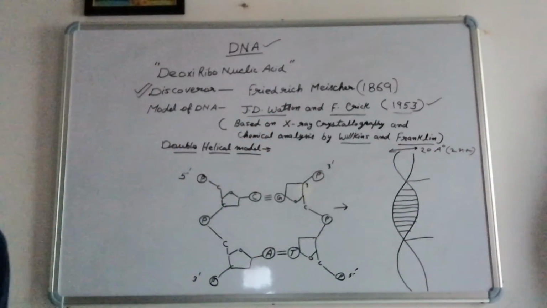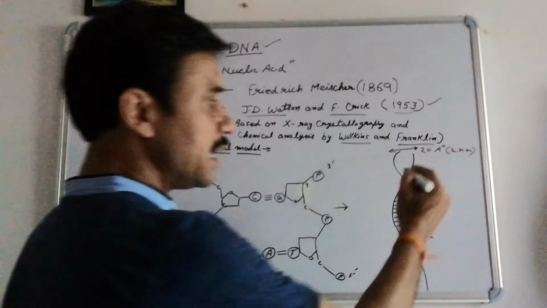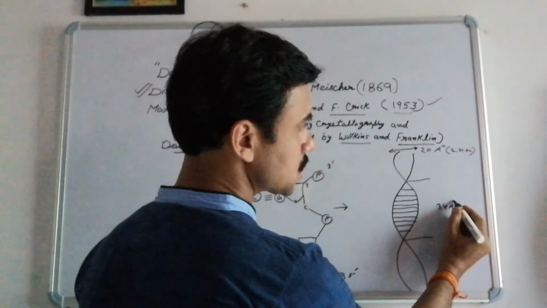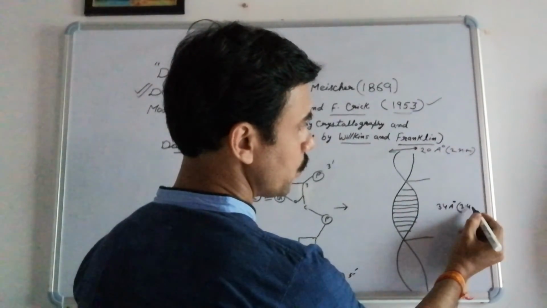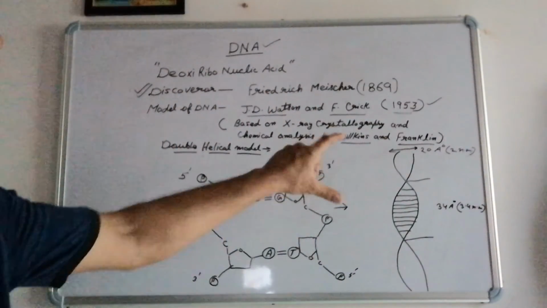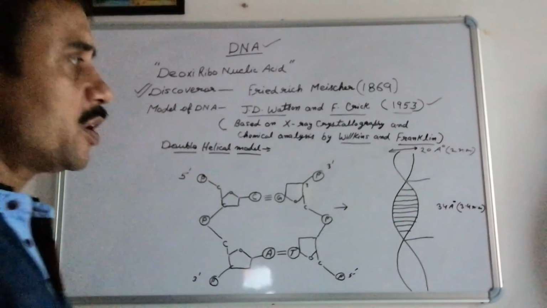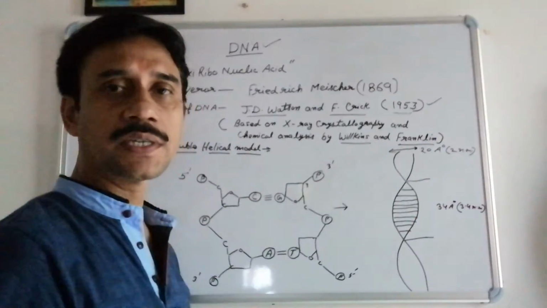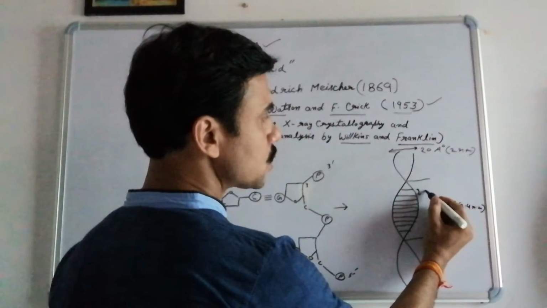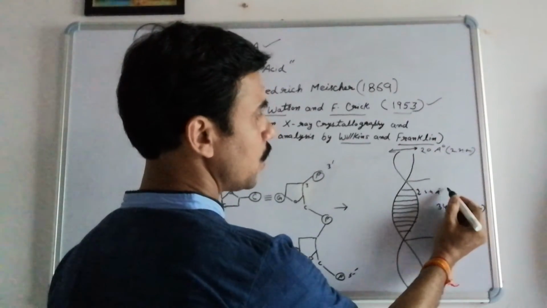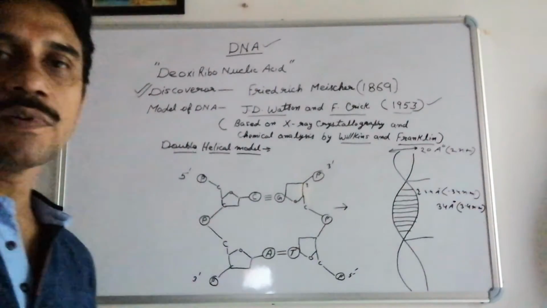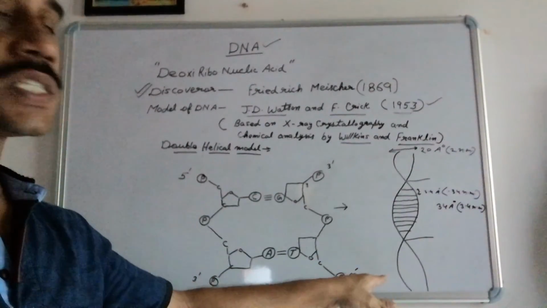So 10 pairs of nitrogen bases are present in one loop, and the entire loop has a distance of 34 angstrom or 3.4 nanometer. That is the loop distance. In between there are 10 base pairs, so the distance between two base pairs will be 3.4 angstrom, or you can say 0.34 nanometer. In this way, everything is fixed in the molecule of DNA.